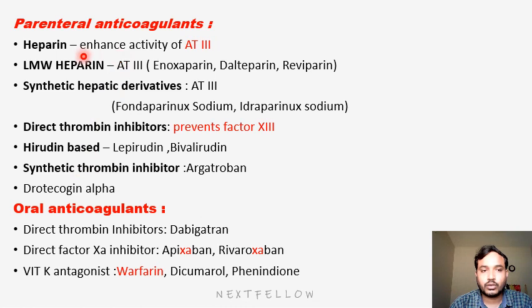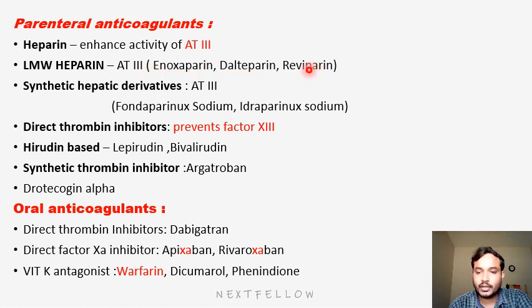So first of all, heparin. Heparin mainly enhances the activity of antithrombin 3, thereby the clotting factors will get blocked. So obviously the anticoagulation property will be generated. Similarly, next they developed low molecular weight heparin. They also enhance antithrombin 3 activity. In this group we have drugs like enoxaparin, dalteparin, reviparin.